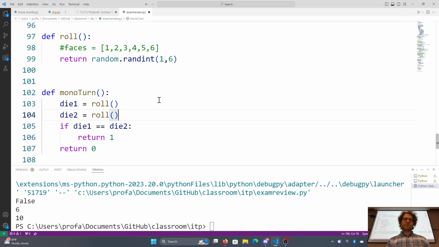But we're going to need to re-roll. What I'll do to re-roll is copy this same code that I have. I'll roll die 1 and die 2 again.